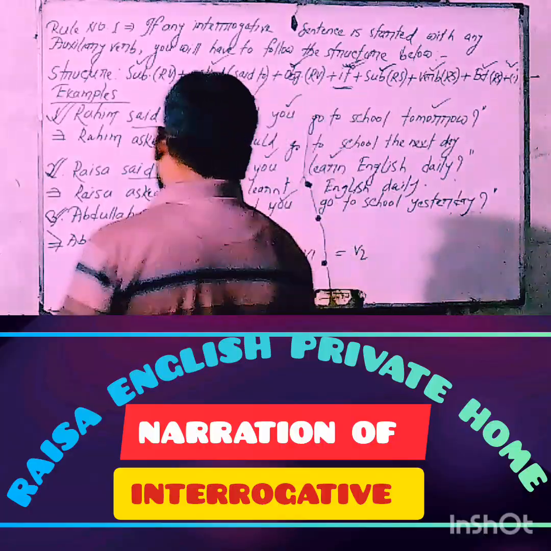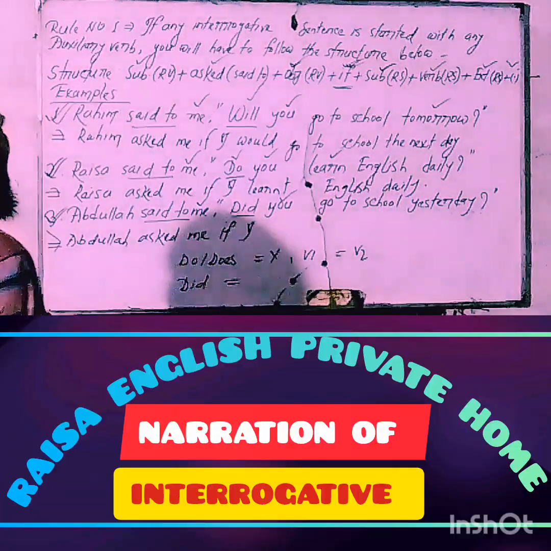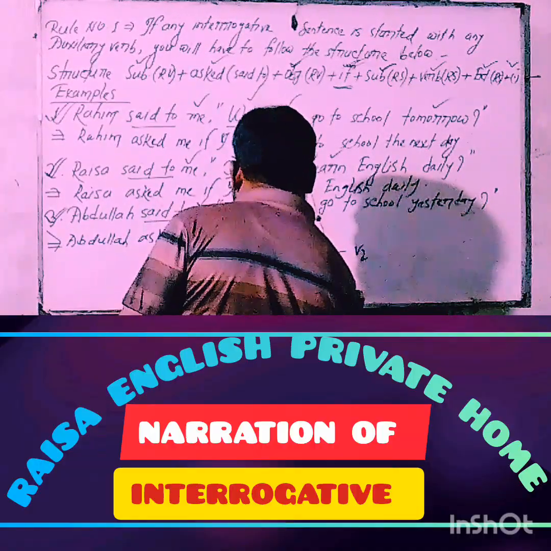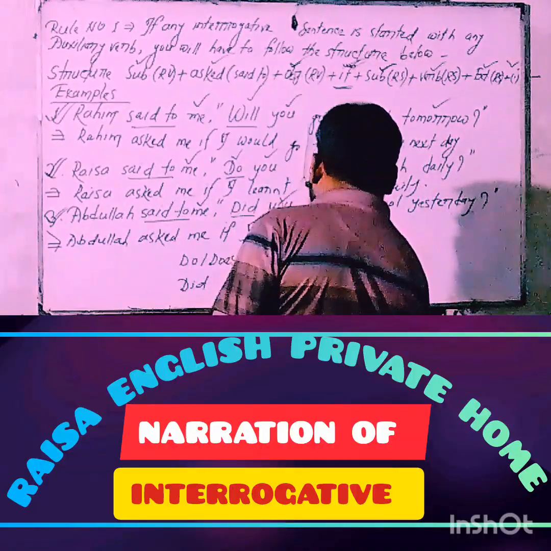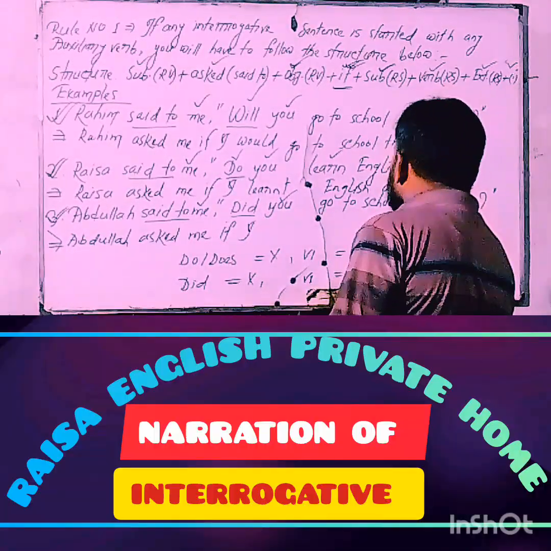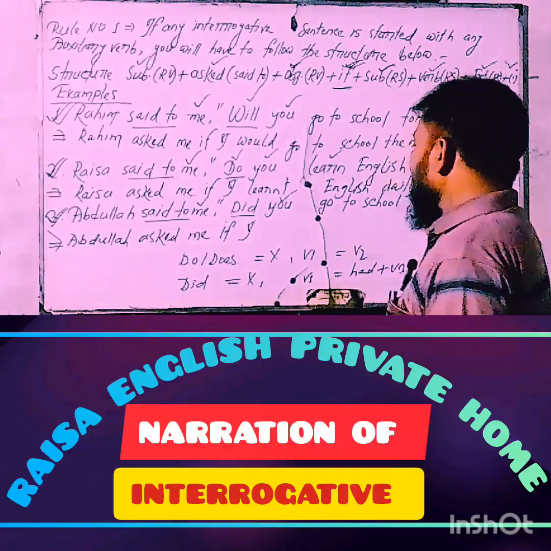My dear learners, mind that if any sentence starts with the auxiliary verb did, in this case did must be removed. But the verb must be changed from V1 to had plus V3.